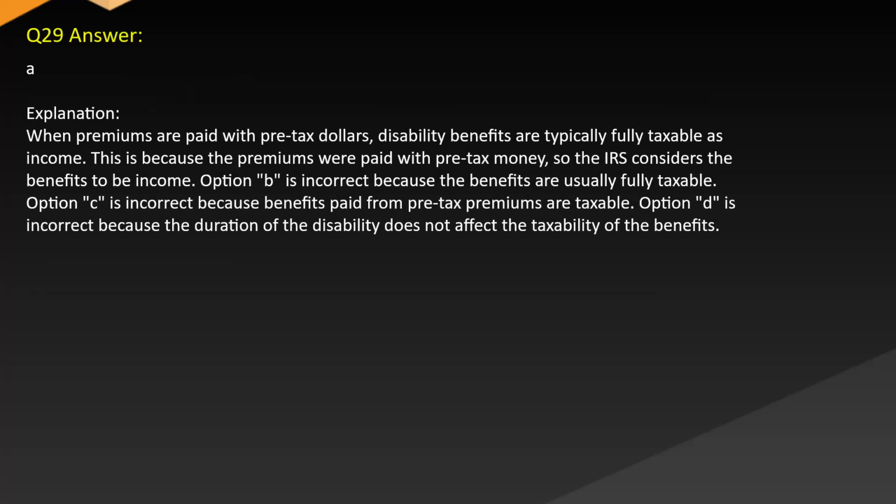Answer A. Explanation. When premiums are paid with pre-tax dollars, disability benefits are typically fully taxable as income. This is because the premiums were paid with pre-tax money, so the IRS considers the benefits to be income. Option B is incorrect because the benefits are usually fully taxable. Option C is incorrect because benefits paid from pre-tax premiums are taxable. Option D is incorrect because the duration of the disability does not affect the taxability of the benefits.